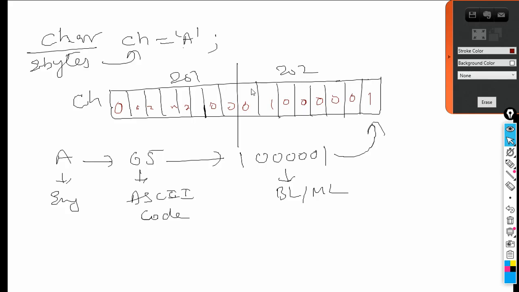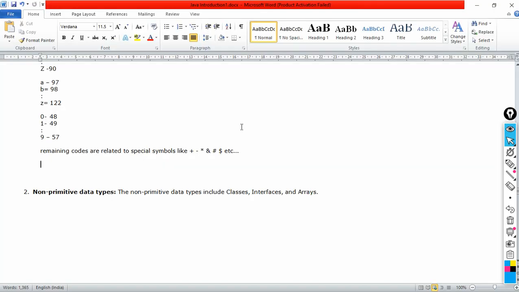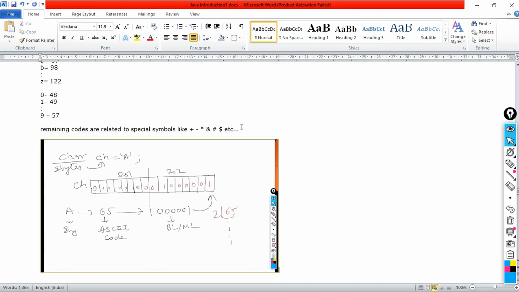This is how it works. Any single letter that you store in the character variable will be converted into binary language and stored in the variable. Letters are converted into binary through ASCII codes, through Unicodes; with the help of these numbers it is translated. If you want, you can calculate 65 divided by 2 to get this number. Save it as a reference.